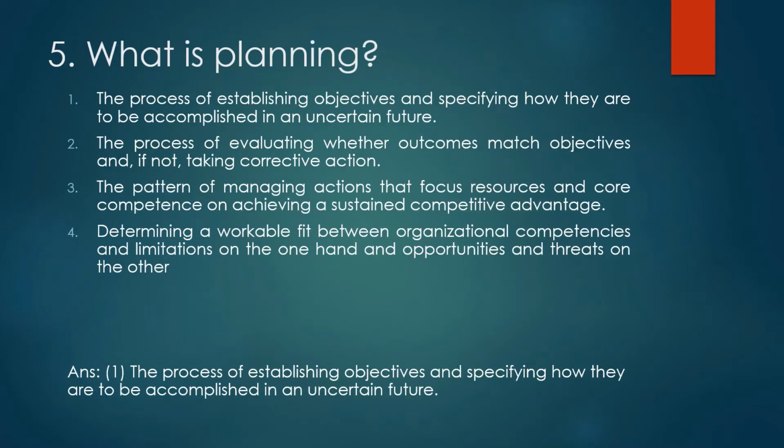Next is, what is planning? Four options given. First, the process of establishing objectives and specifying how they are to be accomplished in an uncertain future. Second, the process of evaluating whether outcomes match objectives and, if not, taking corrective actions. Next, the pattern of managing actions that focus resources and core competence on achieving a sustained competitive advantage. And lastly, determining a workable fit between organizational competencies and limitations on the one hand and opportunities and threats on the other.